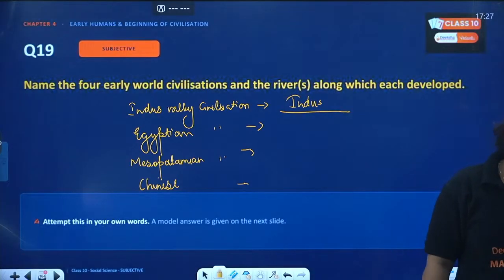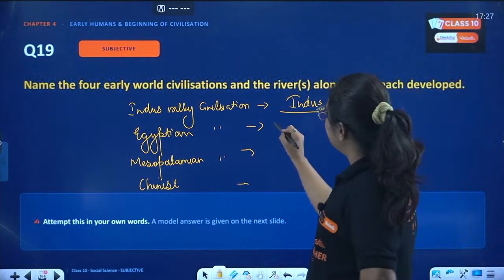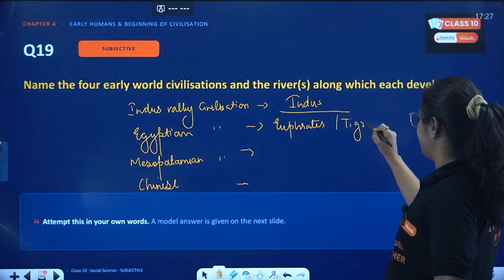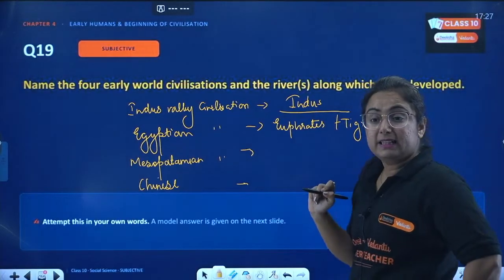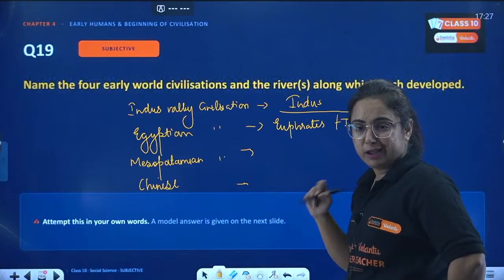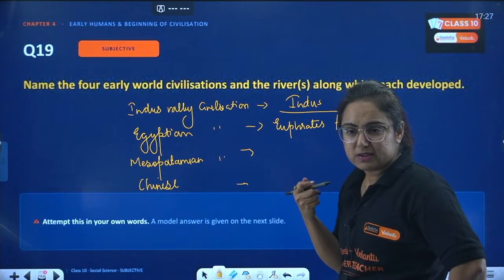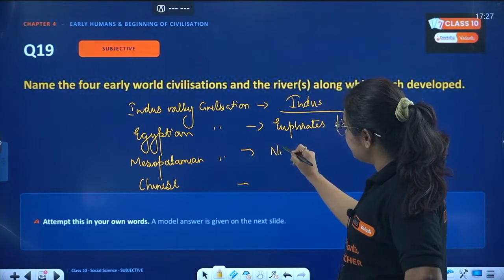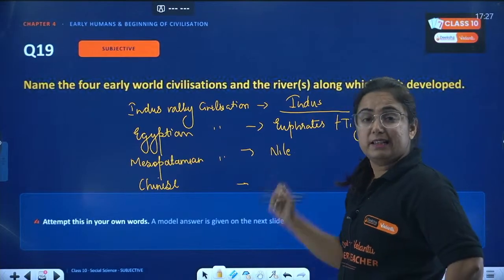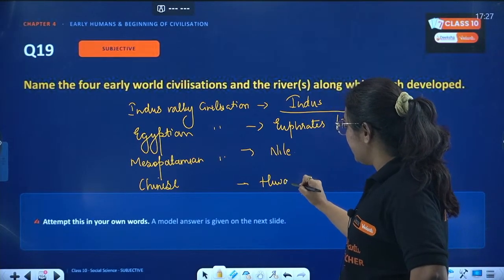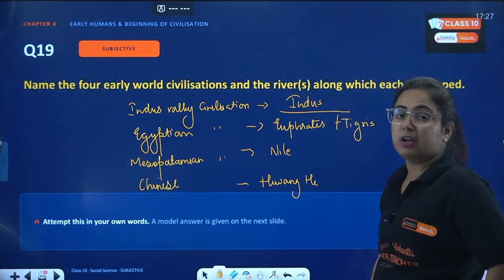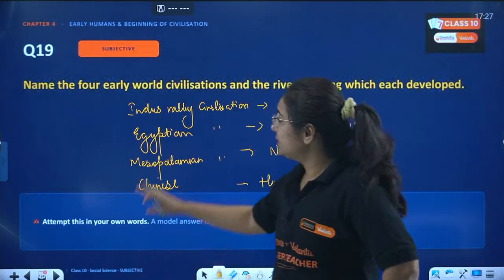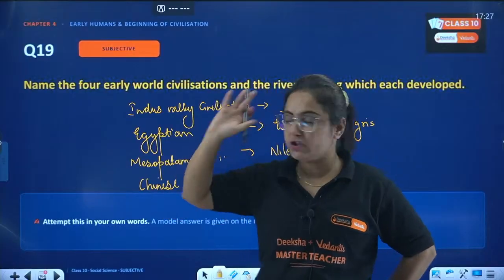Next we have Mesopotamian civilization on the rivers Euphrates and Tigris, right? Euphrates plus Tigris, then it is Mesopotamian. Someone gave me the answer for Egyptian: the Nile River, correct? And the last one, that is Huang He, which we also call the Yellow River particularly. So this is the correct sequence of the rivers along with the great world civilizations we have found.